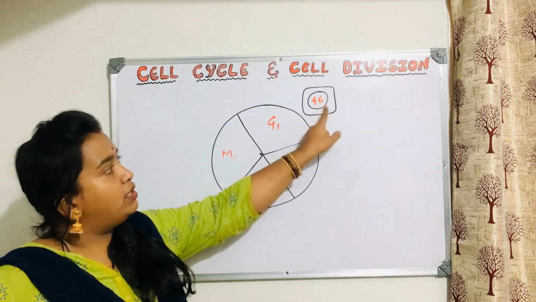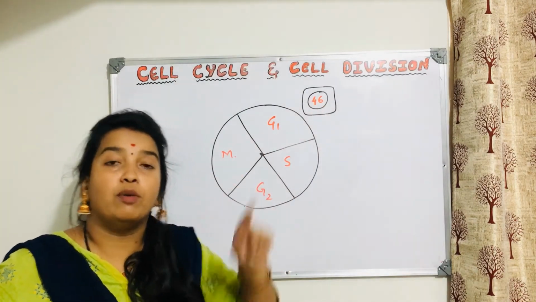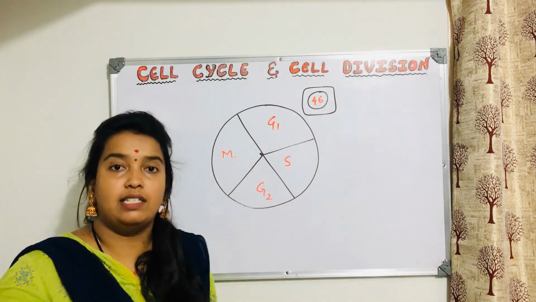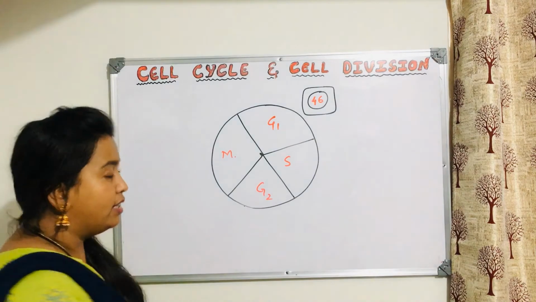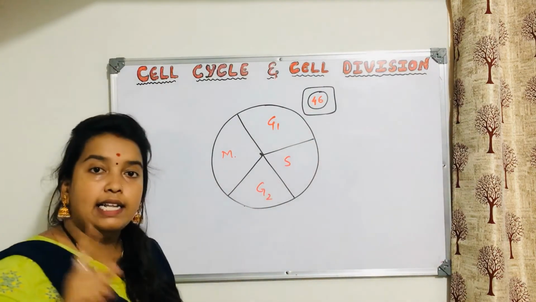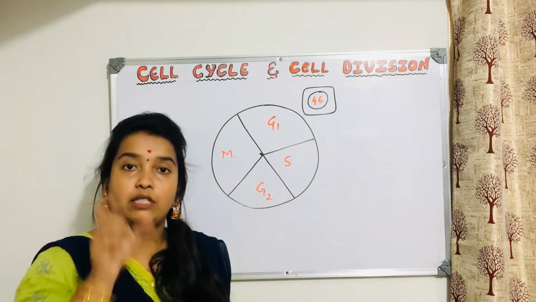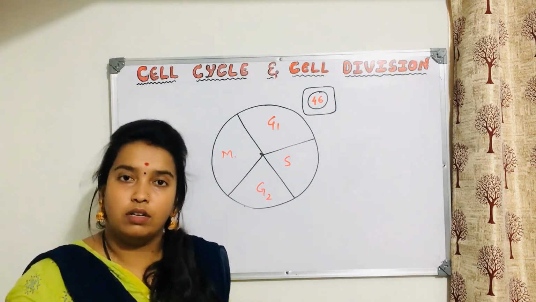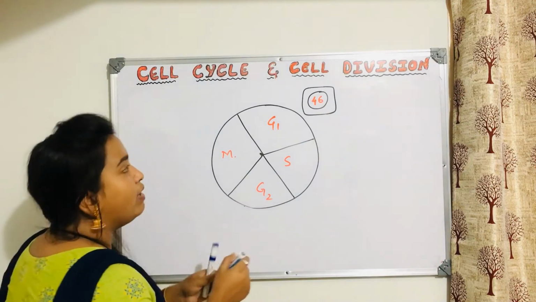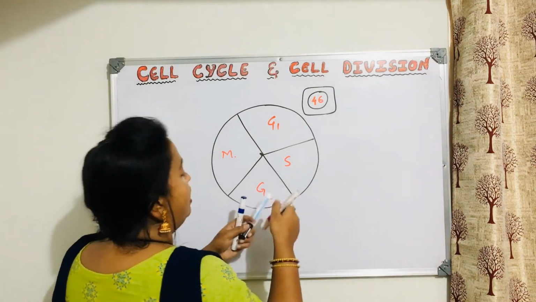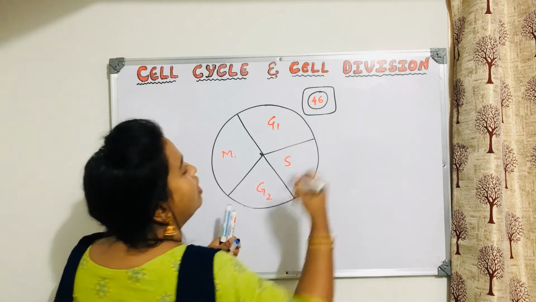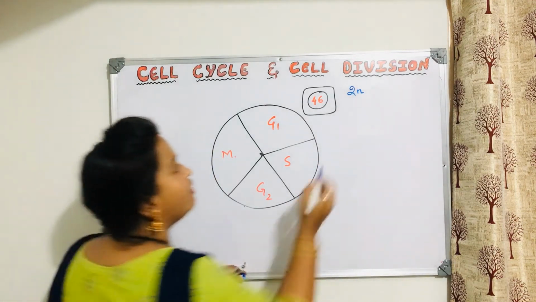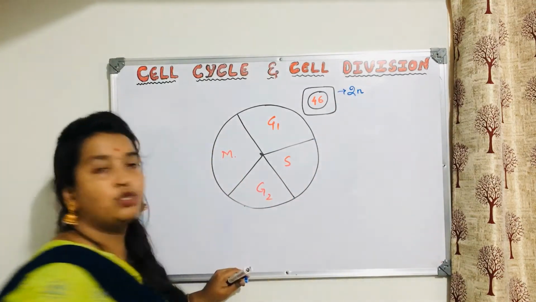Now this is the number of chromosomes. What is the number of chromosomes here? 46 chromosomes. Then what is the stage of this cell, whether it is a diploid cell or a haploid cell? If it is 46, it has 23 pairs, meaning one set of 23 from the sperm and one set of 23 chromosomes from the ovum or egg. So we will denote it as 2n. This is a diploid cell. Will you agree with me here? This is a diploid cell, it is 2n.